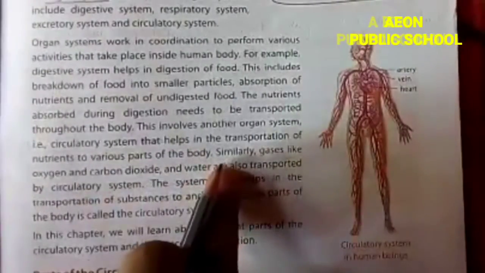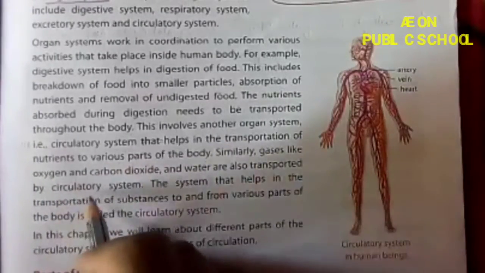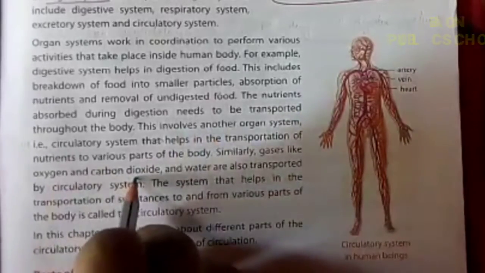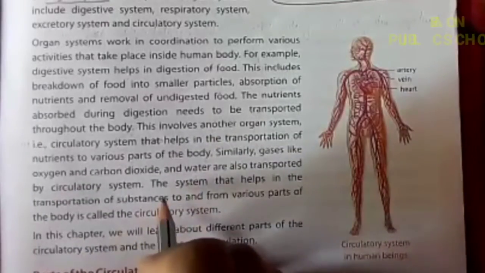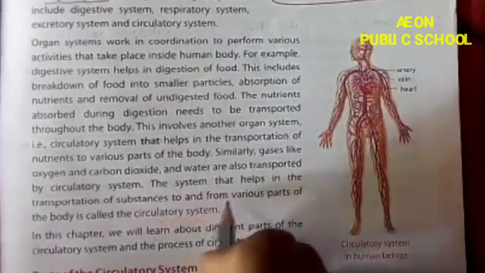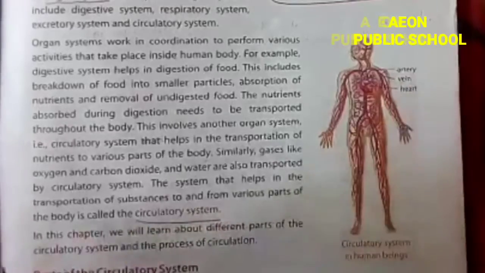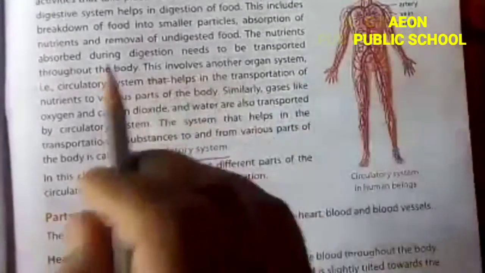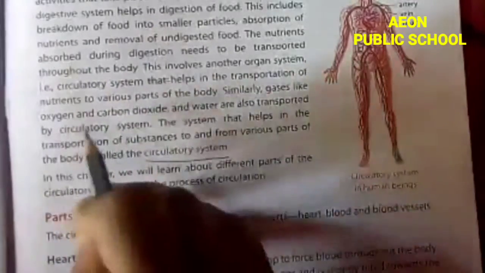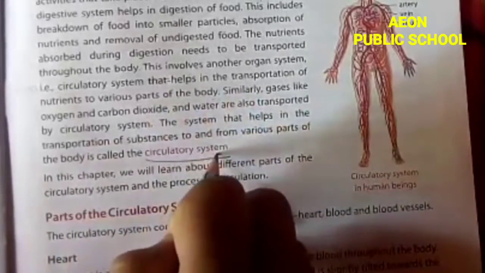Similarly, gases like oxygen and carbon dioxide, and water, are also transported by the circulatory system. So not only nutrients, it also passes oxygen, carbon dioxide and water throughout the body. The system that helps in the transportation of substances to and from various parts of the body is called the circulatory system.